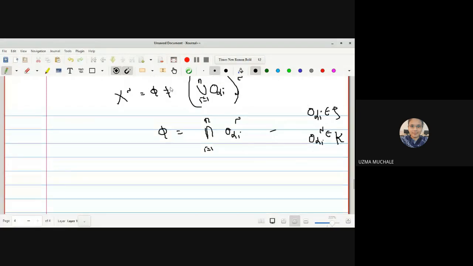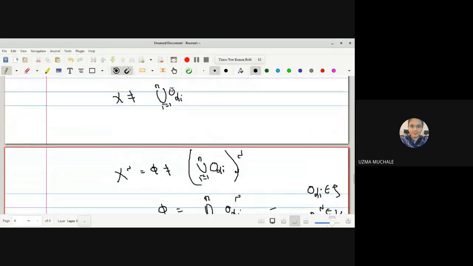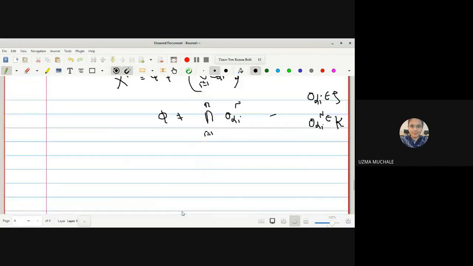So hence what we get is the finite intersection of closed sets is non-empty. Okay, this we have proved: the intersection of a finite number of closed sets is non-empty.